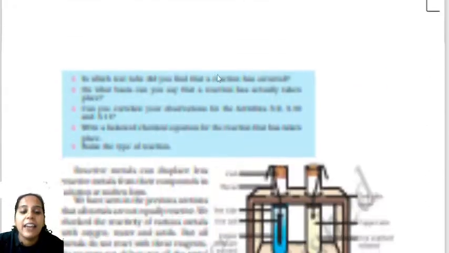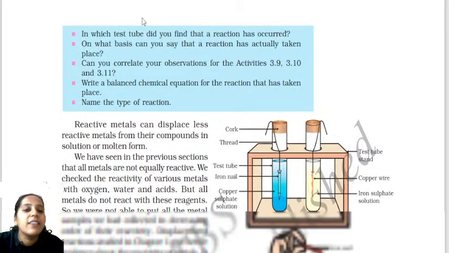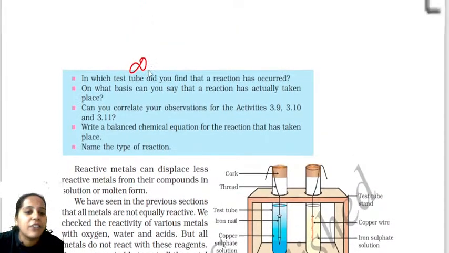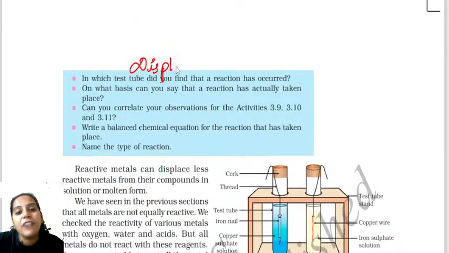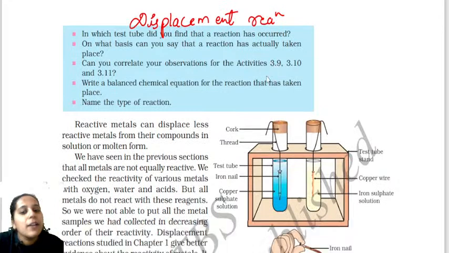Next we have how metals react with salt solutions of other metals. In this case we are talking about the displacement reaction. We are talking about displacement reaction here, children. Very important. Okay, you can observe this was there in the previous lesson also.